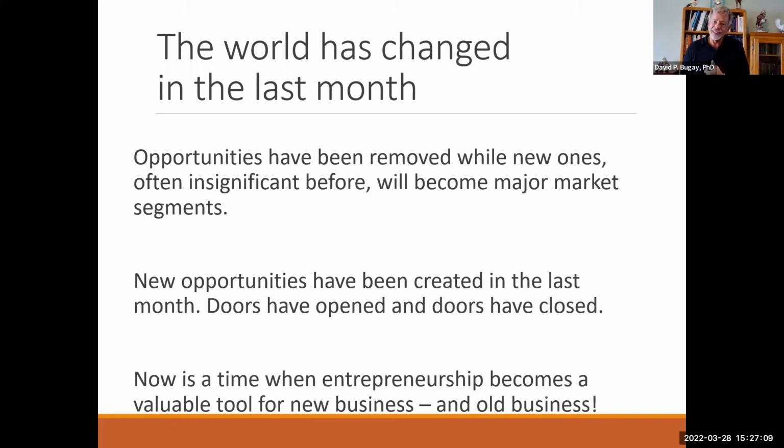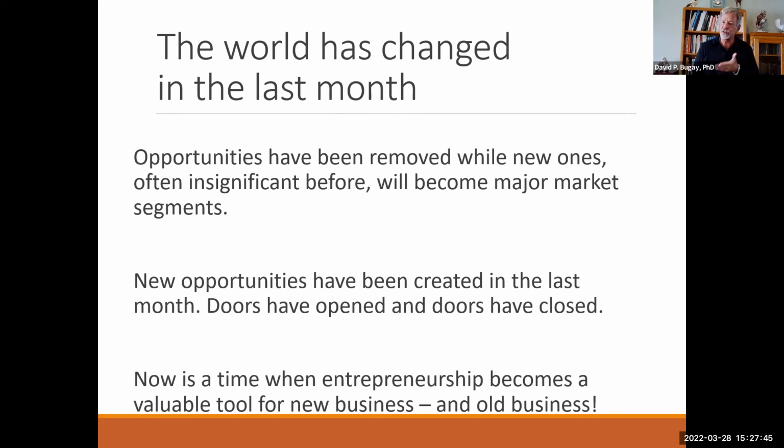The world changed this last month. Opportunity has been removed, and some new ones that were insignificant before became major market segments. You'll hear us talk about long tail. Long tail was first defined in 2004 as a casual concept, and now it's very common. Freemium was also a casual concept. The idea of people giving away stuff for free before 2000 was almost unheard of, but now it's very common. The vast number of apps all have some type of freemium component.